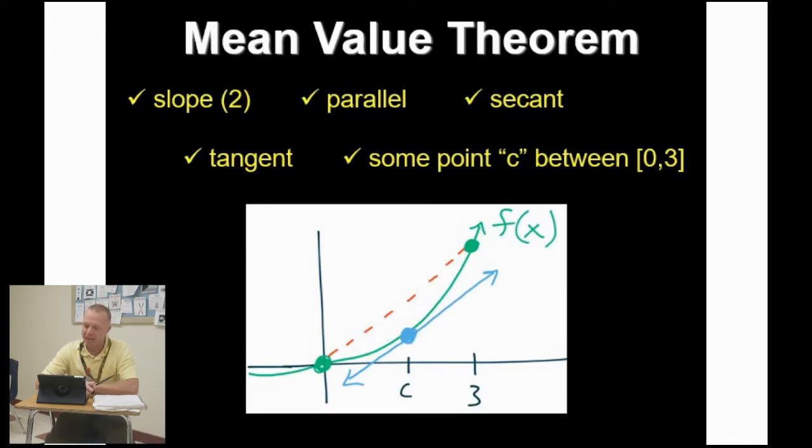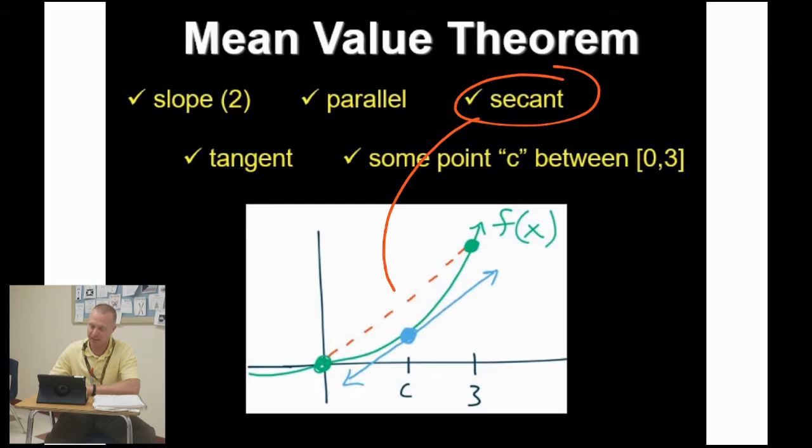Now, what we would see here is that we have a function, that's f of x, but there's a closed interval. And remember, a closed interval just means that there's a beginning and ending point. If we have a closed interval, there's always going to be a secant line. That secant line is denoted with this dashed line, and it turns out that that secant line has a certain type of slope.